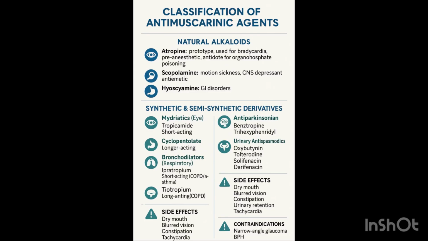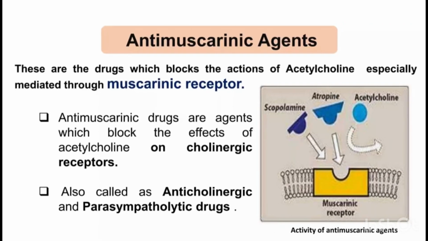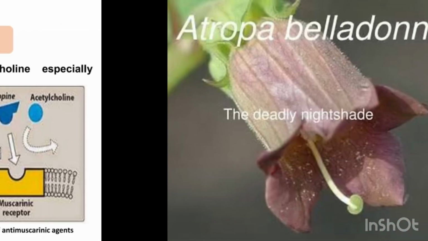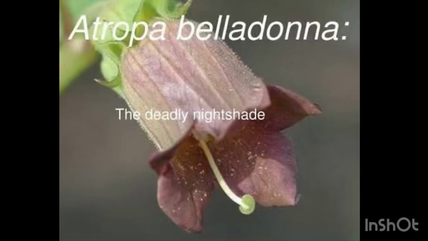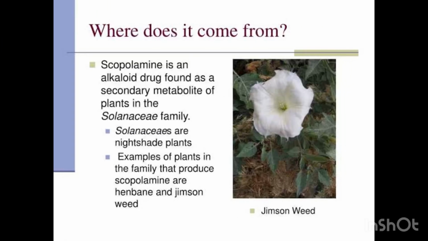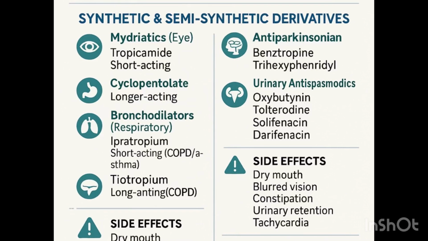I hope you understand everything I talked about under the antimuscarinic agent, where I said that they are inhibiting acetylcholine on the what? M1 to M5 receptor, which means we want to counter the muscarinic effect, which is the cholinergic effect. If there's excess cholinergic effect, especially on the muscarinic receptor, we want to counter it, so we use this antimuscarinic agent. You can use the natural form, which is gotten from plants, the belladonna plant, atropine, or you can use scopolamine too. Scopolamine is a derivative of what? Atropine. We'll be talking about them presently in different videos.